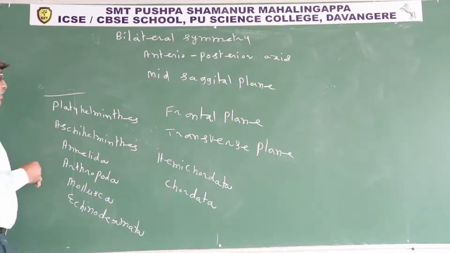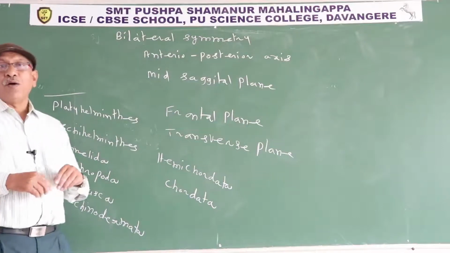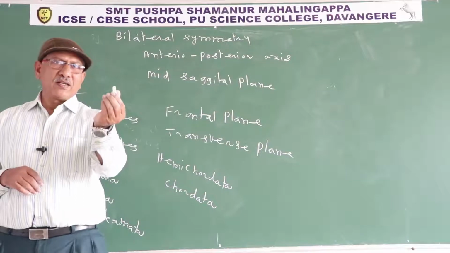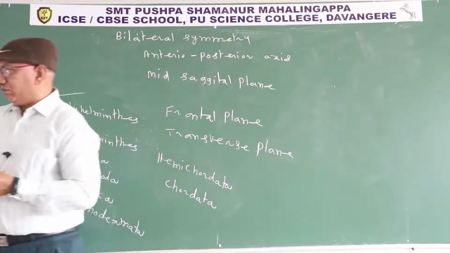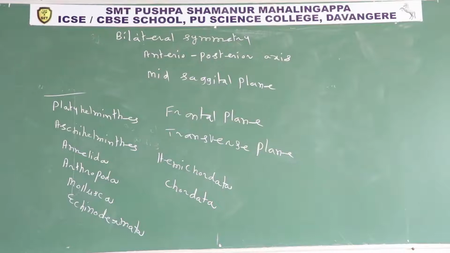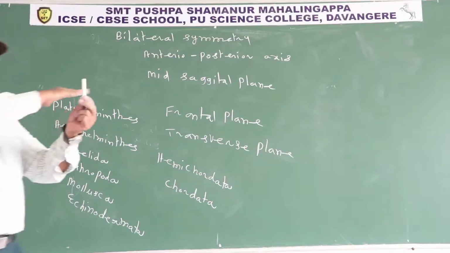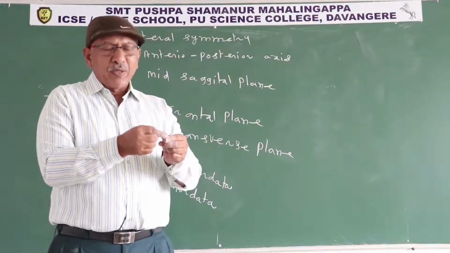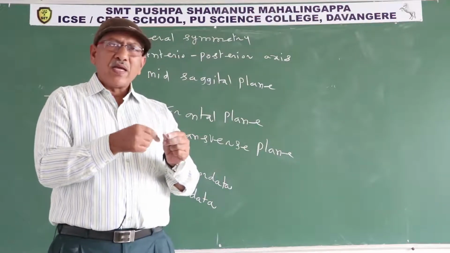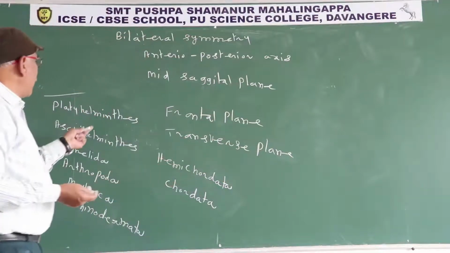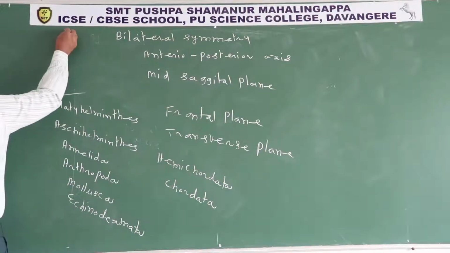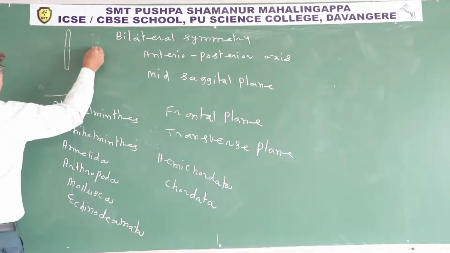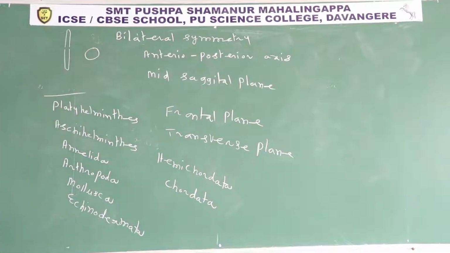Aschelminthes: asche means round, helminth means worm. The animals are cylindrical. A chalk piece is cylindrical. If you cut the chalk transversely, it appears round. In the same way, if you cut this animal, the transverse section appears round.